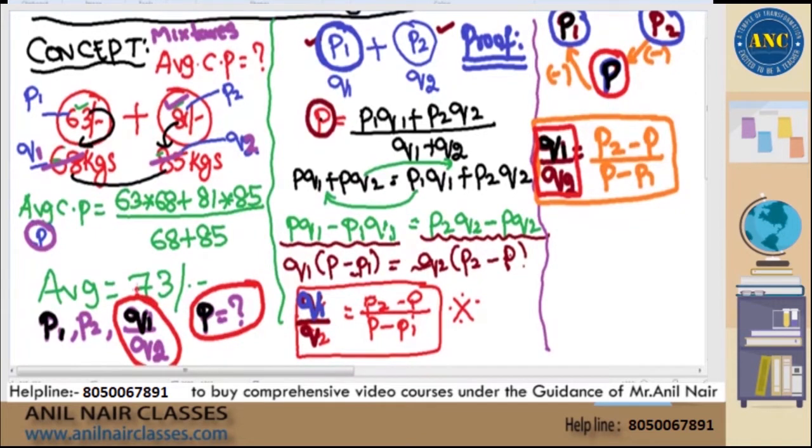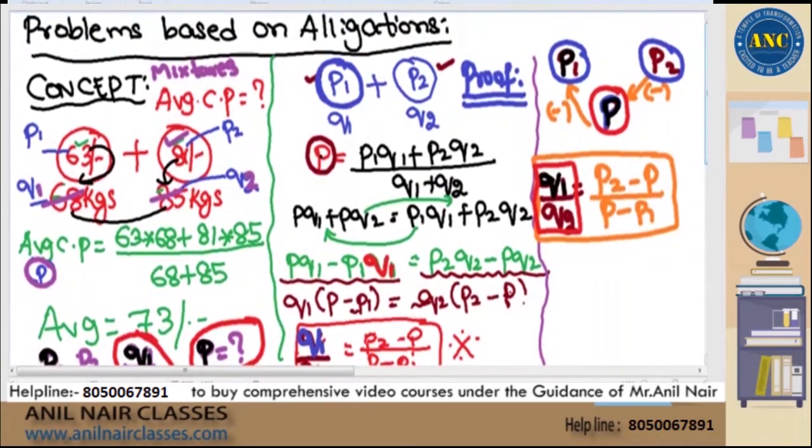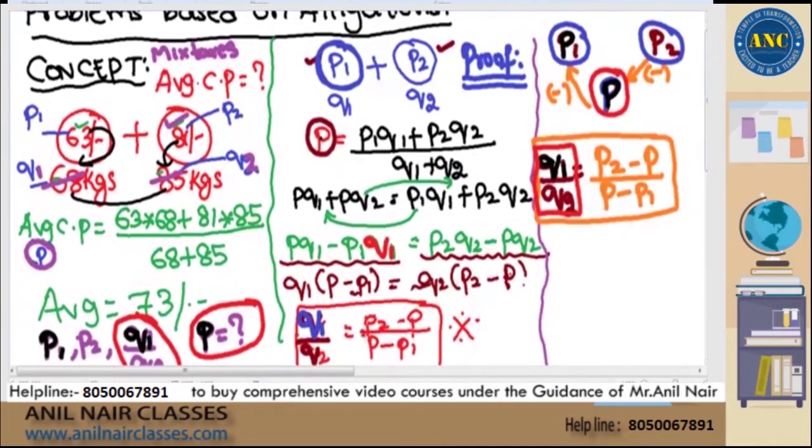I hope it is clear, sir. Prices of two products will be given, average price will be given. You need to find the ratio in which the two products are mixed. I hope everyone is clear with the concept. The proof is also explained very clearly. How you got this? This is the proof. Clear, sir? Now see here.